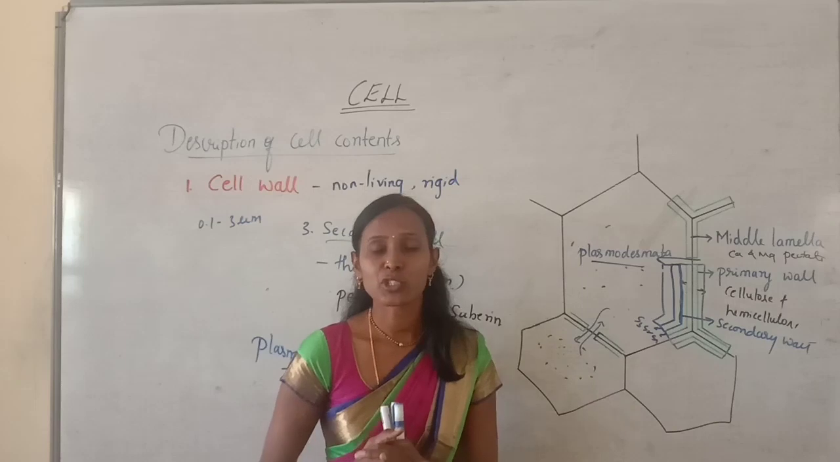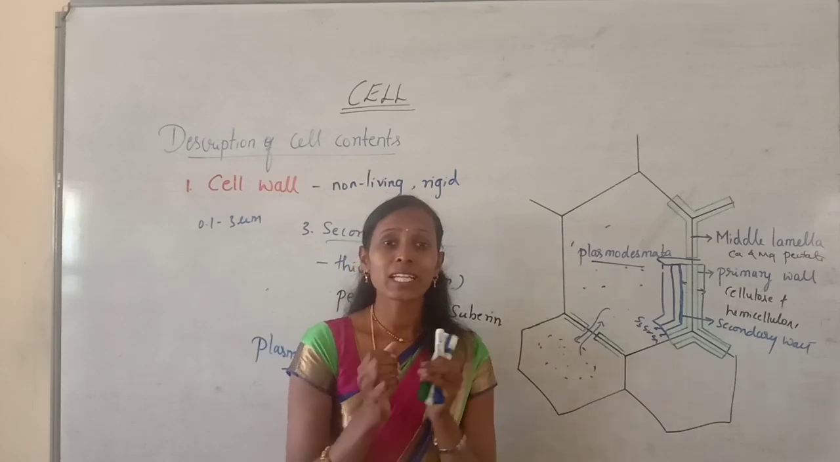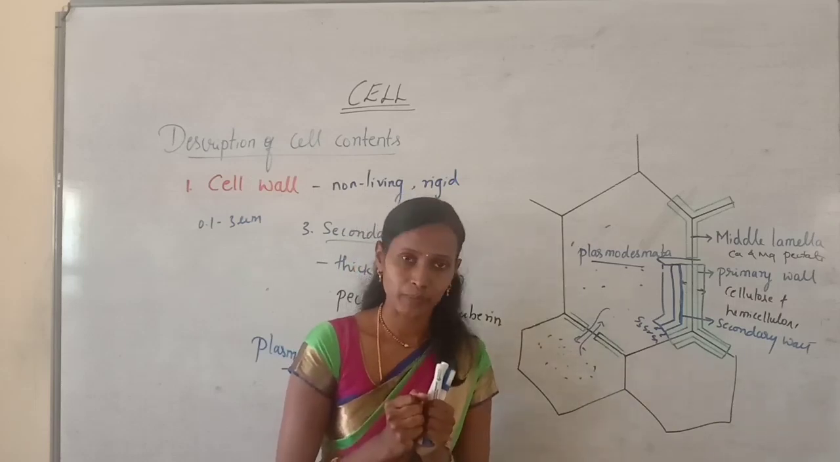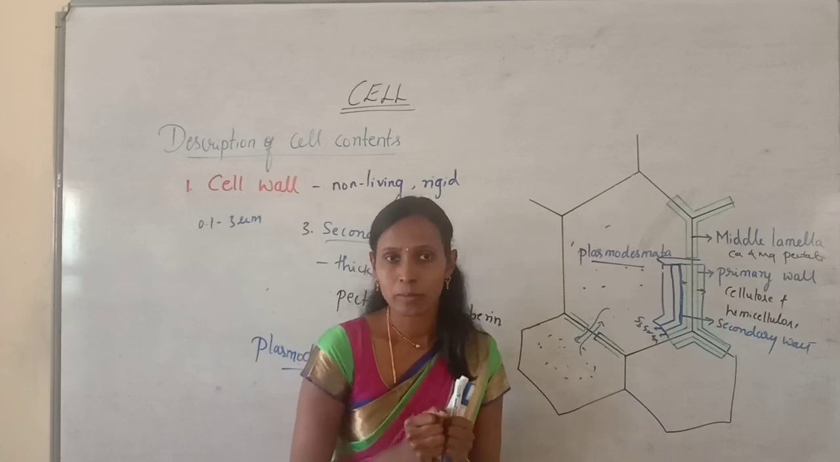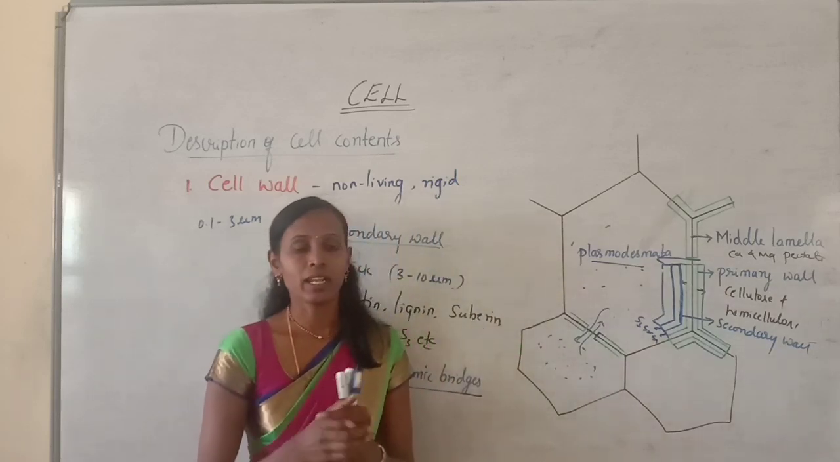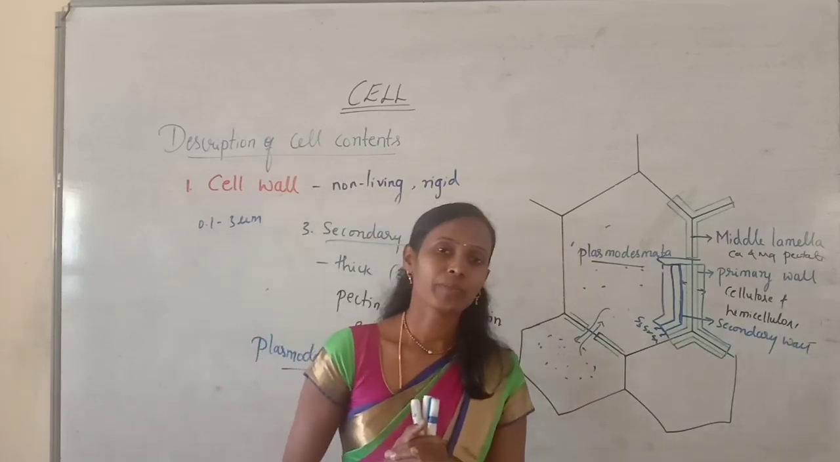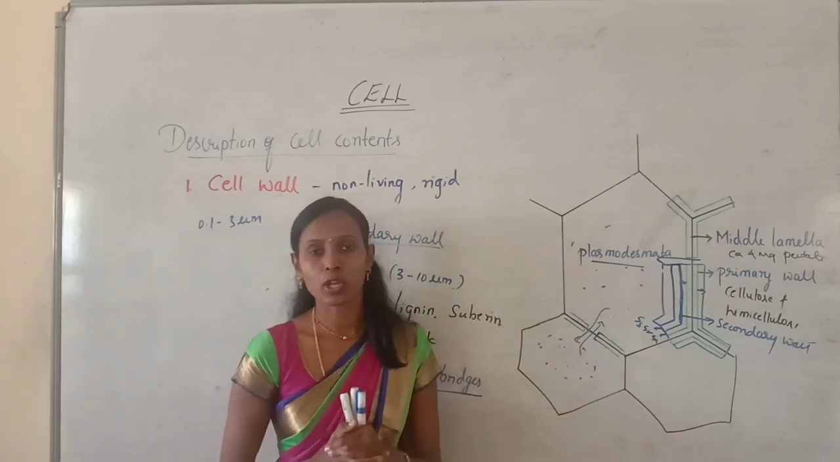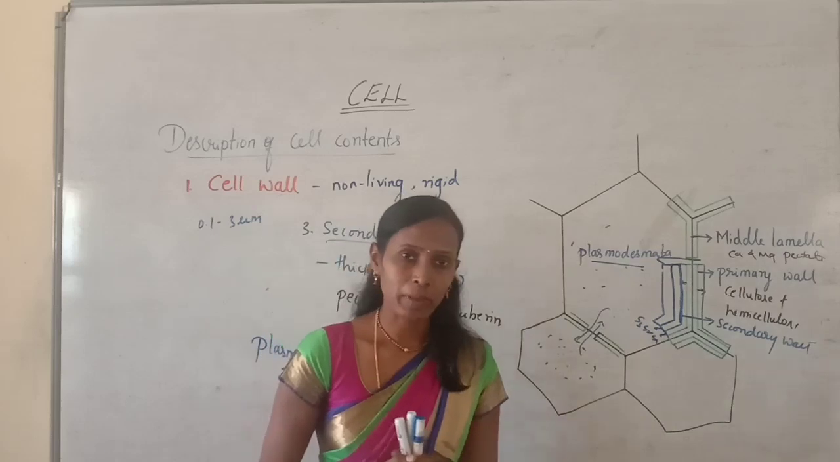Then what is the main function of middle lamella? It will tightly hold the cells together. And the chemical composition of middle lamella, it is made up of calcium and magnesium pectate. You should remember the calcium and magnesium pectate is the chemical composition of middle lamella.